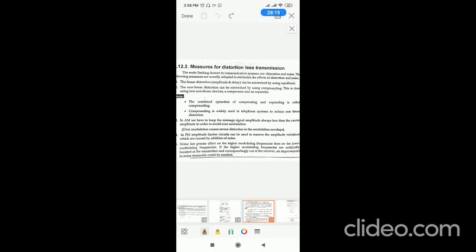Linear distortions can be minimized by using equalizers. An equalizer is a circuit which comprises resistors. Whereas non-linear distortion can be minimized by using companding. There is a word called companding. Companding is nothing but compressing and expansion of the signal from input to output of a system.